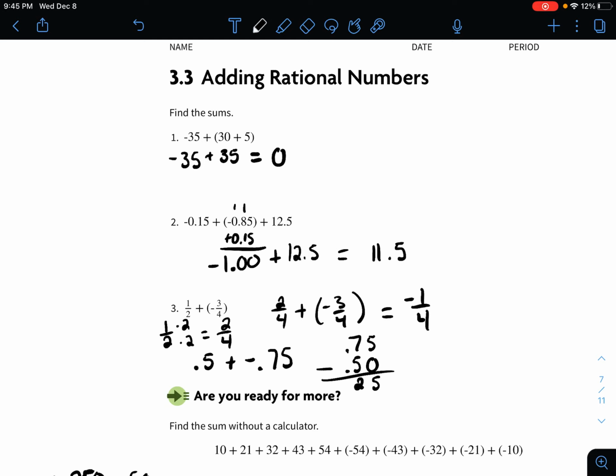And then 7 minus 5 is 2. Drop down the decimal. Now since the negative is bigger, your outcome is going to be negative. So negative 0.25 is the same as negative 1/4.